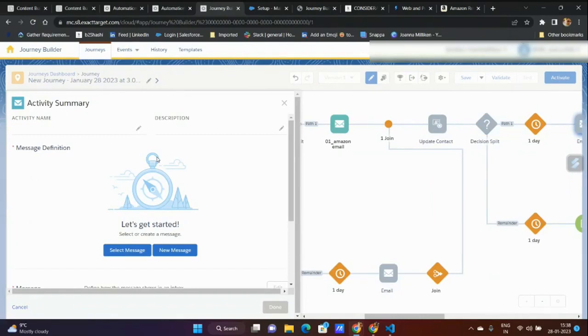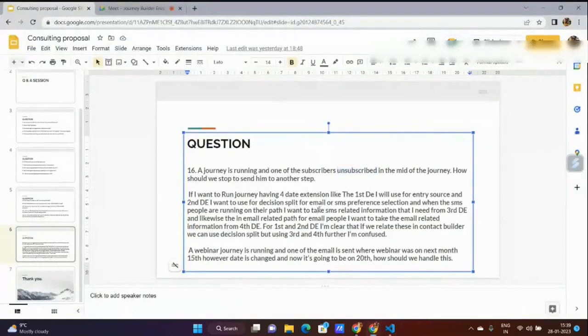How you're defining unsubscription is up to you. We can also define unsubscription, but it will be a different topic altogether. By default, if you are selecting all subscriber, then you are safe. But if you are selecting a publication list, then it is your jurisdiction how you are sending it. From all subscriber, the person is still active, but for the weekly newsletter publication list, the person has unsubscribed. So for any publication list that you select while sending an email, the person will not receive the email. Short and sweet answer, but this can be discussed in some other sessions also.